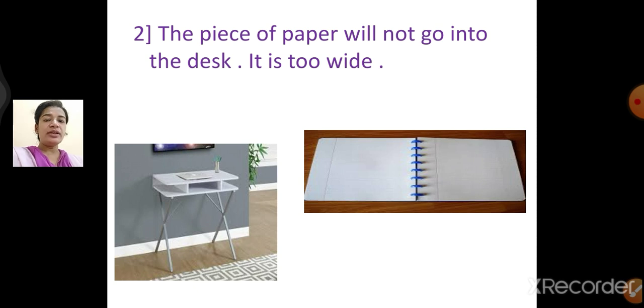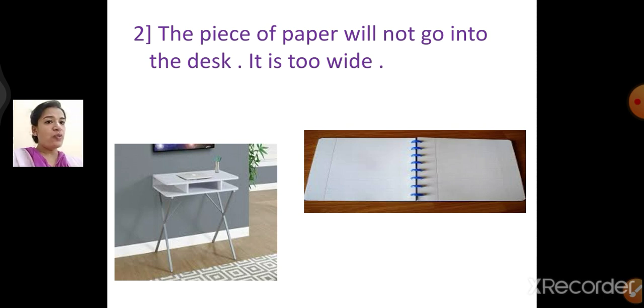Now the next one. The piece of paper will not go into the desk. It is too wide. Now how are you all going to join the sentence? So you're going to start with the piece of paper.